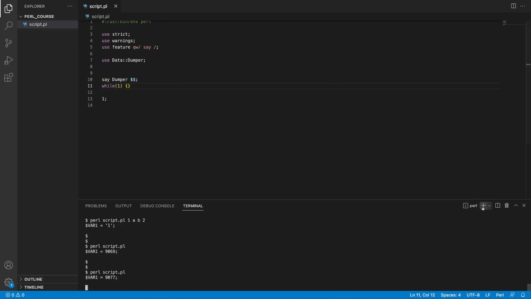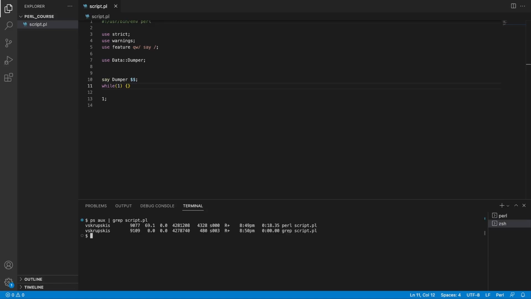And if I open up a new terminal, I could check the current running processes. To do that, you can type ps aux and you can grep for a specific pattern, which in this case would be our script name, script.pl. And we're going to see that our script is currently running with process ID 9077. This is the exact ID we got printed out in the previous terminal window. And we actually see two entries here, and this is because the second entry was our grep statement. The first process is the one where we actually have the infinite loop running.